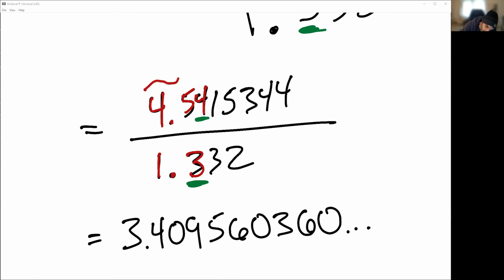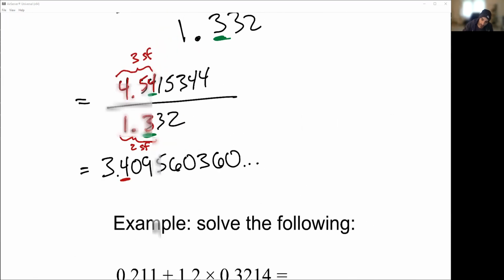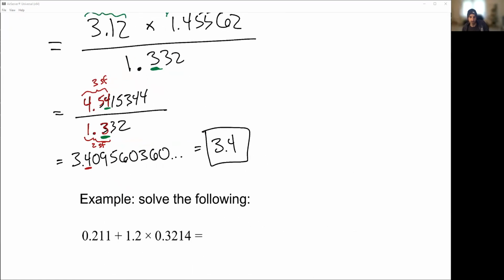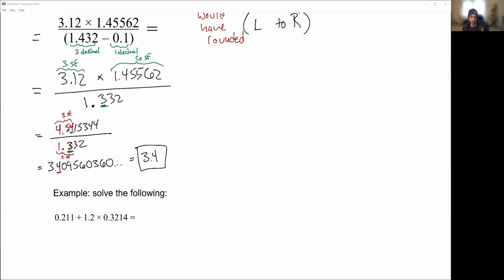And we divided, so we're interested in the number of sig figs. This has 3 sig figs. This one has 2 sig figs. That means our answer gets rounded to 2 sig figs. And we're done with all of our calculations. Now we can actually do the math. We end up with 3.4. That's the correct answer. Okay, that's it. That's how you do those things. We're going to do a bunch more problems in class, but do this one to start, and we're going to take a look at it.